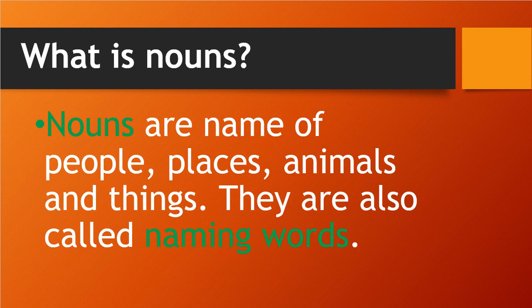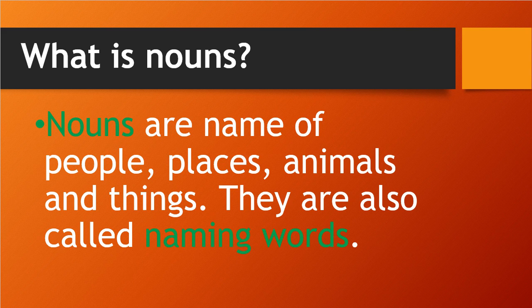In noun, I explained what a naming word is. What do you mean by a naming word? Take an example of yourself.